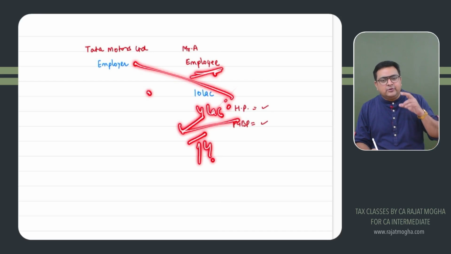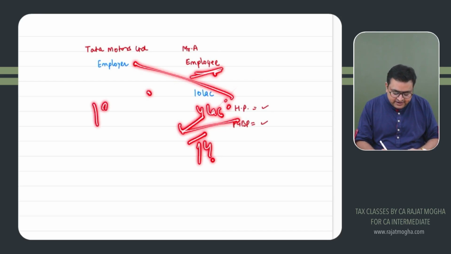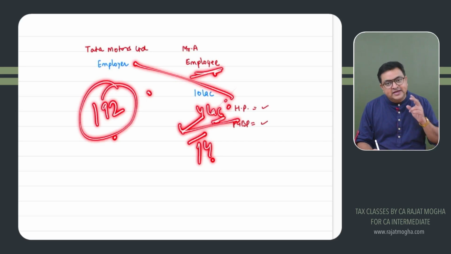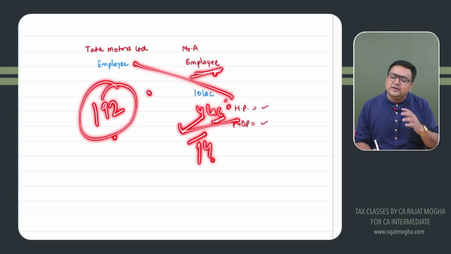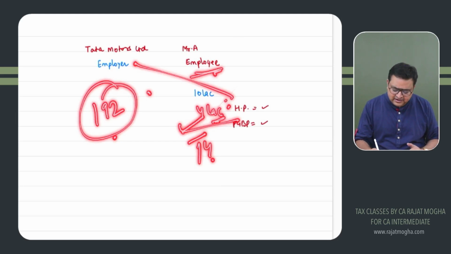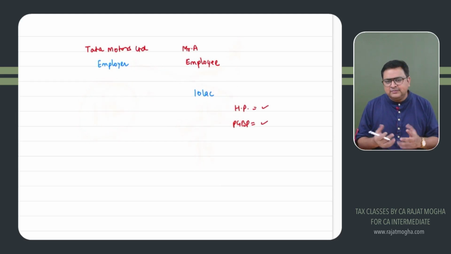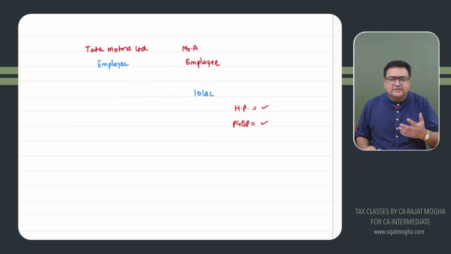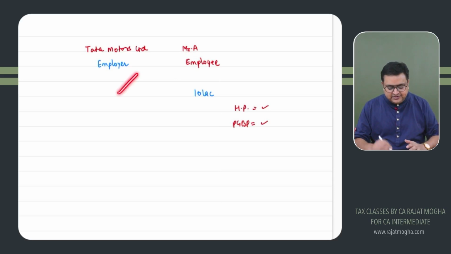They will calculate the tax accordingly, and they will be deducting tax under section 192 on the other income also. Who is deducting? The employer. If Mr. A does not declare such income, then we will be deducting only on salary. But please remember, if the employee says that, sir, I have income from other sources also and I would like to declare that, then we will be considering that income also while deducting TDS, right?